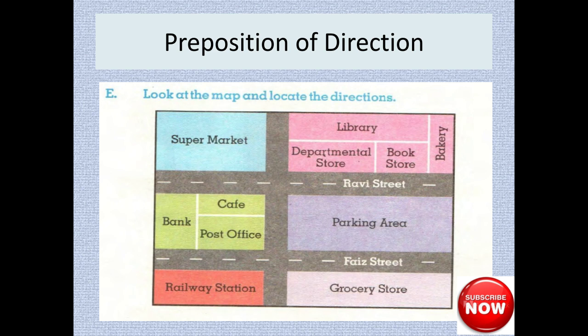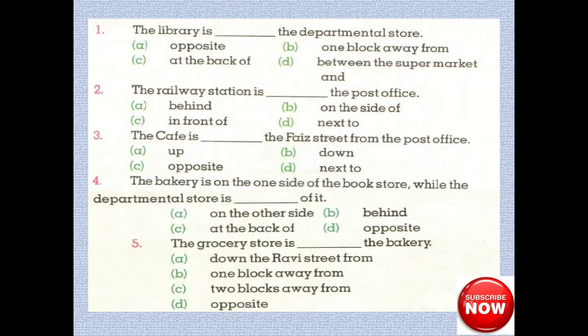So in this picture, first of all, see, where is the library? The library is behind the departmental store, at the back of the departmental store. So look at this map carefully and answer this. The library is at the back of the departmental store. The railway station is in front of the post office.